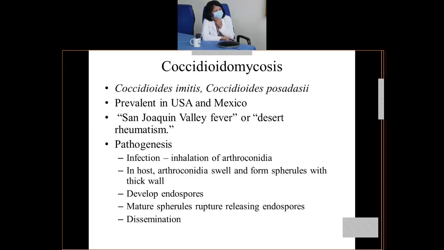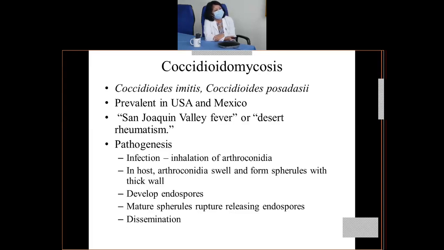Coming to the next one, coccidioidomycosis. There are two species important to humans, Coccidioides immitis and Coccidioides posadasii. They are prevalent in the USA and Mexico, and the infection is also known as San Joaquin Valley fever, because fever is involved, or even desert rheumatism.